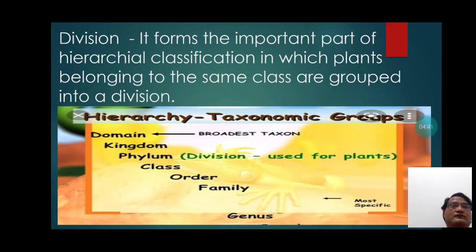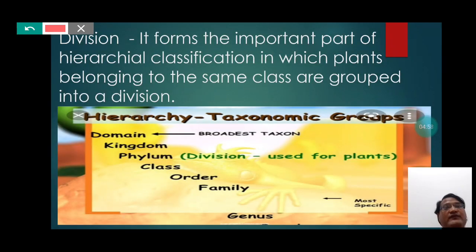Division. It forms the important part of hierarchical classification in which plants belonging to the same class are grouped into a division.